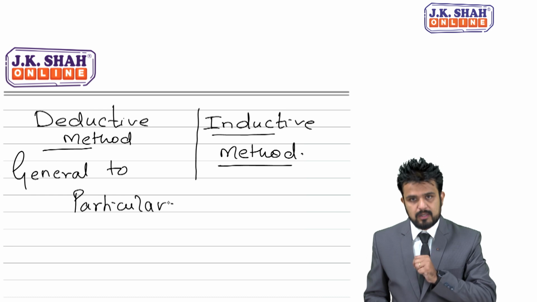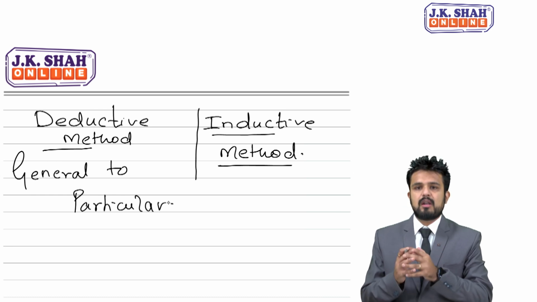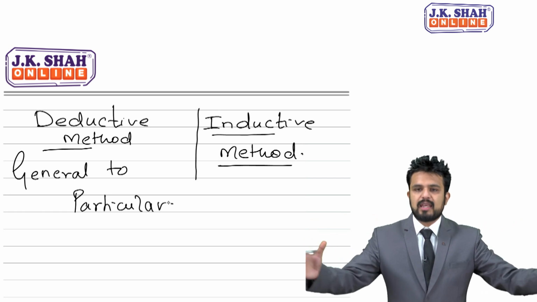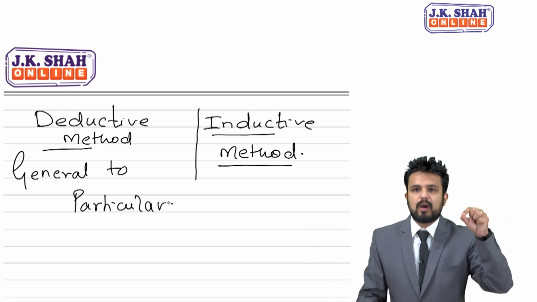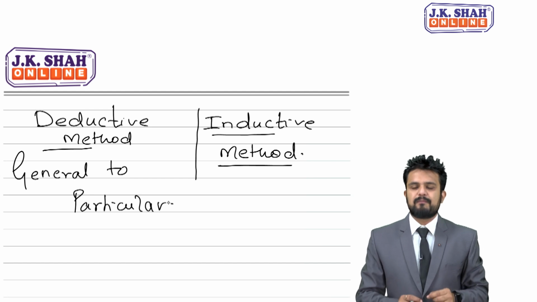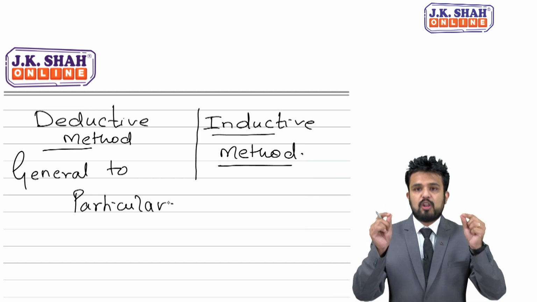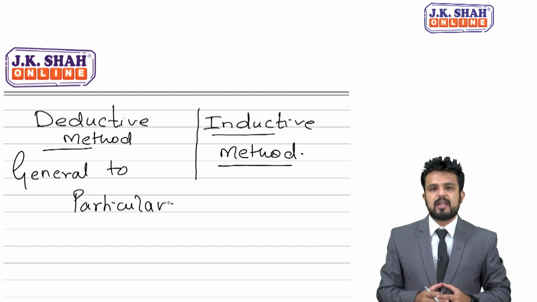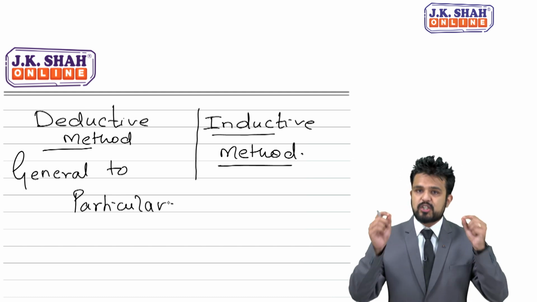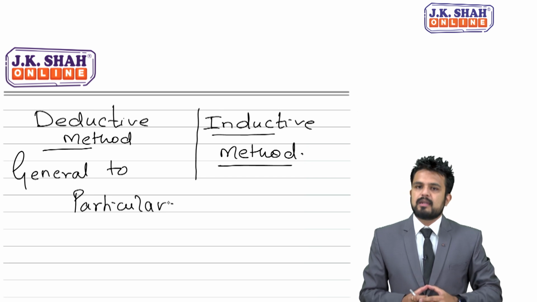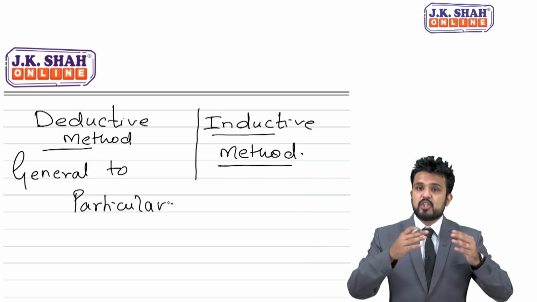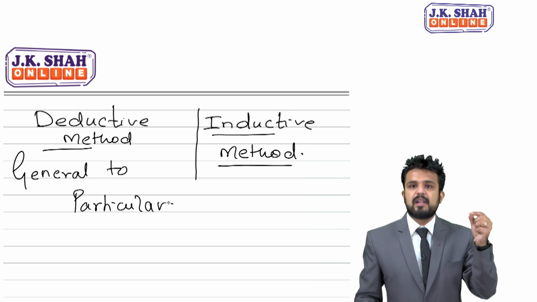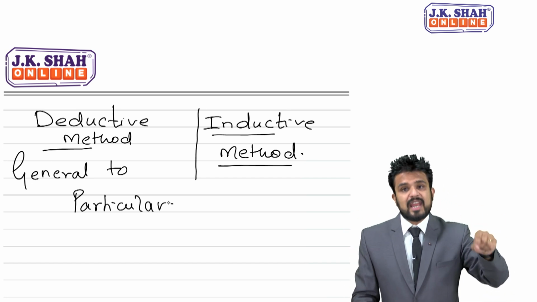This represents the deductive method. What is general to particular? Like I am talking about all, then I directly talk about one person. For example, this full class is very notorious, this full class is not listening to me, this full class is disturbing everyone. Now see, I am talking general, I am talking to everyone, it's general. Then suddenly I say, but this second bench